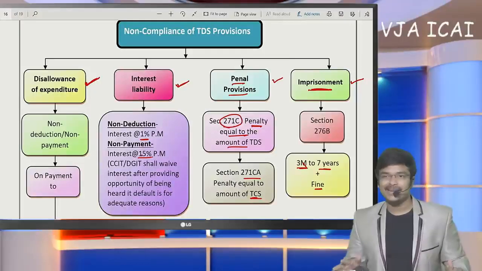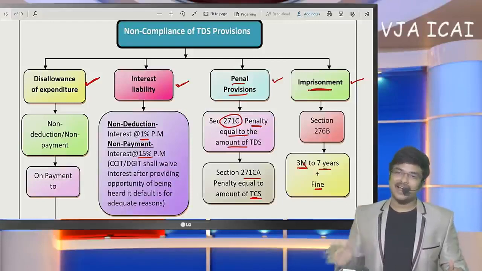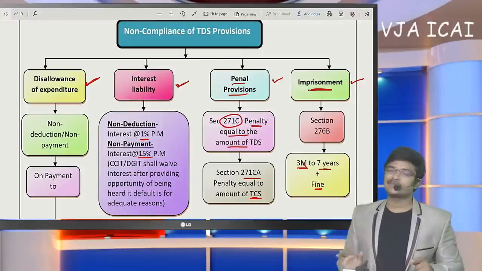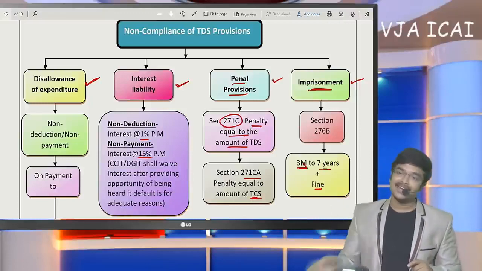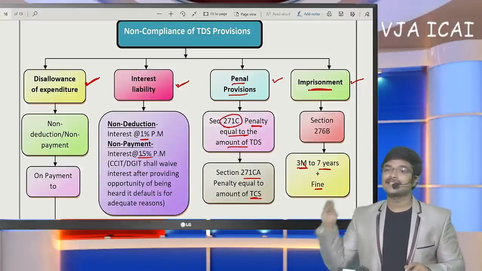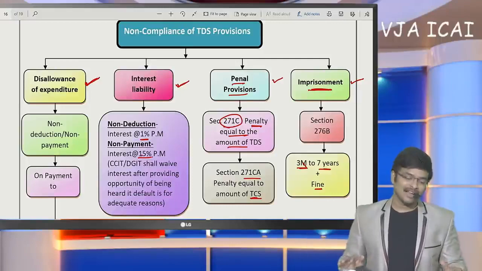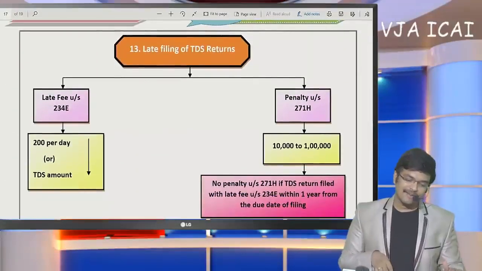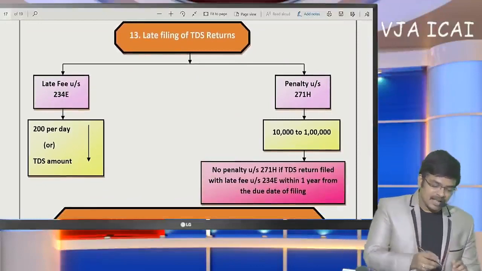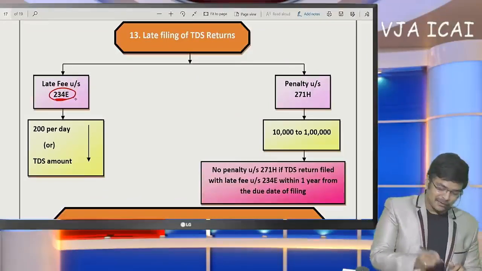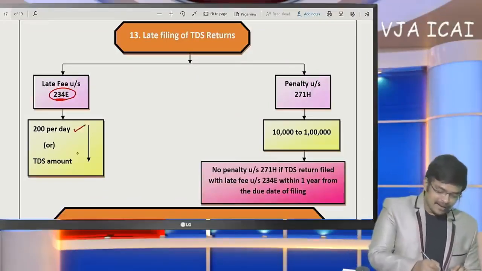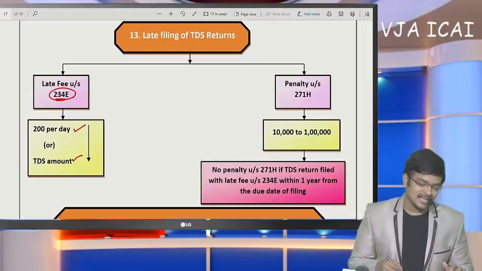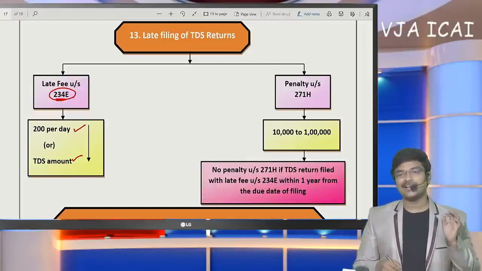So we need to remember here that TDS provisions were mandatorily to be followed. If not, disallowance of expenditure is the first consequence. Interest liability, penal provisions, imprisonment, so everything will come into force for non-compliance of TDS provisions. And for late filing of TDS returns, late fee under section 234E, 200 per day or TDS amount whichever is lower, shall be considered as the late fee under 234E.